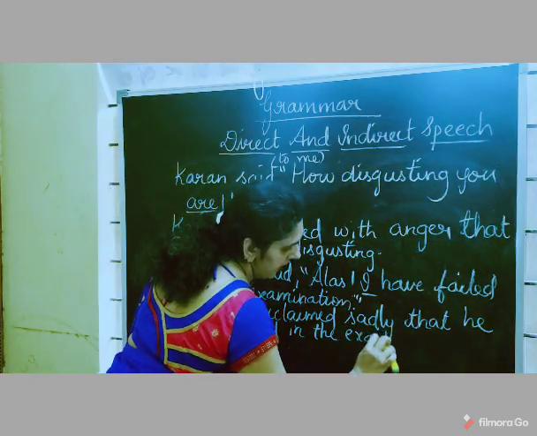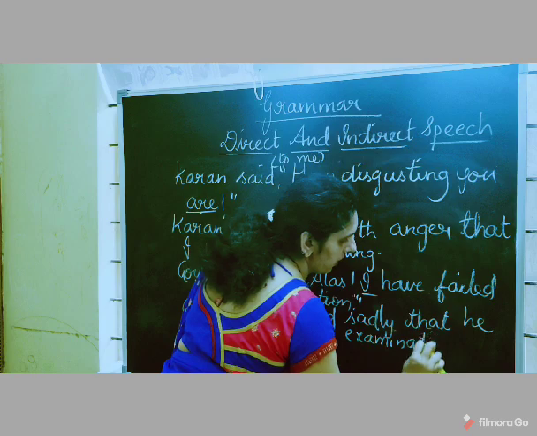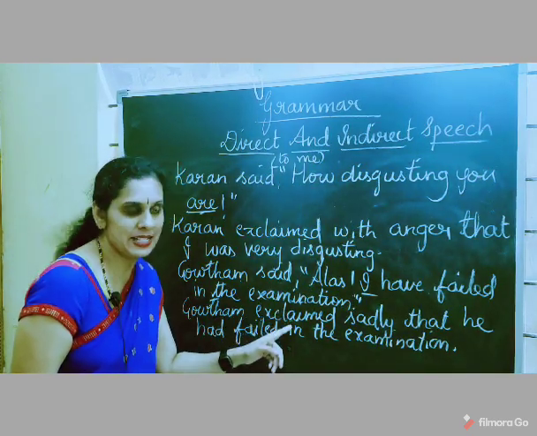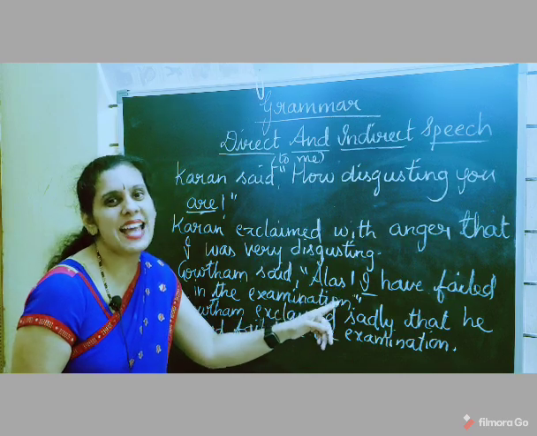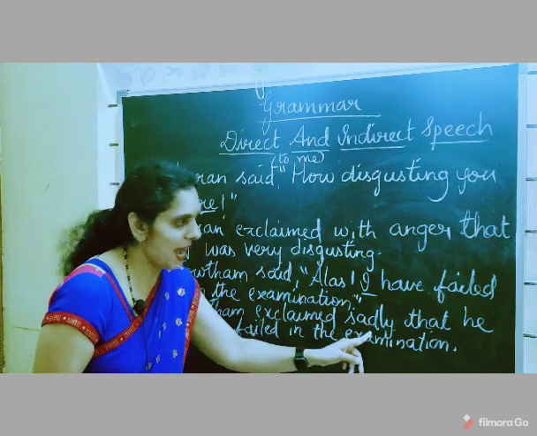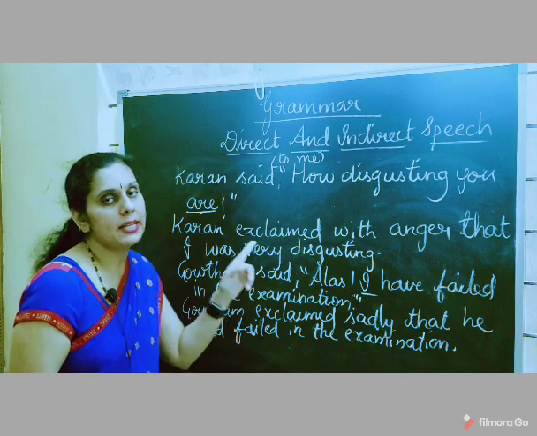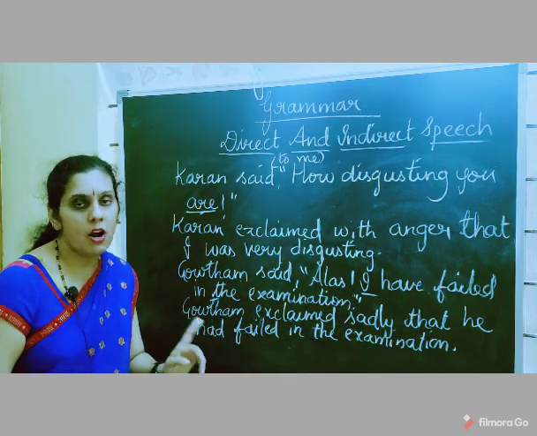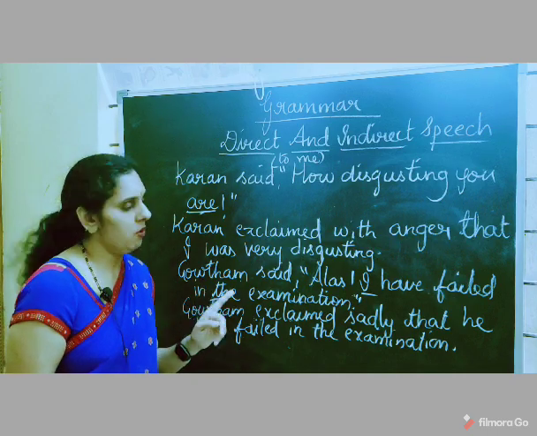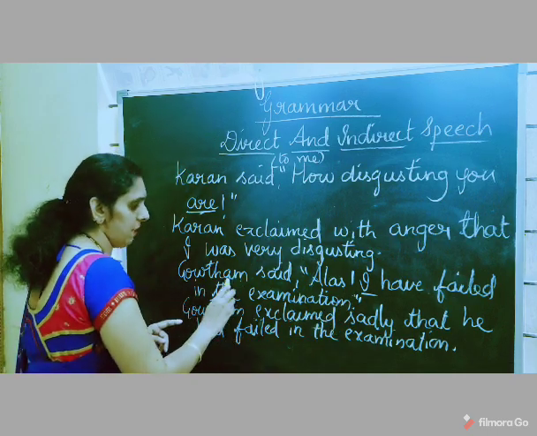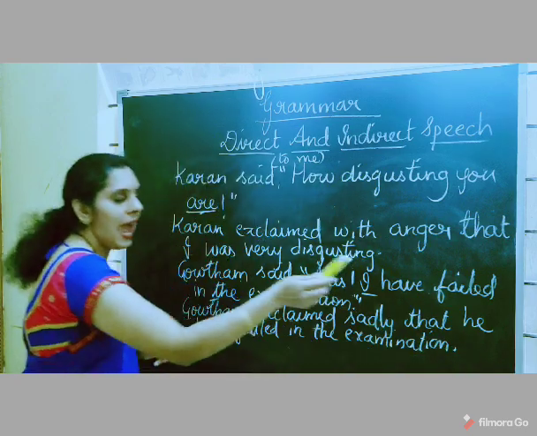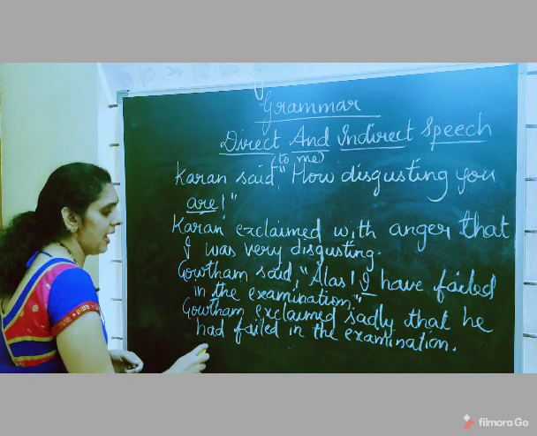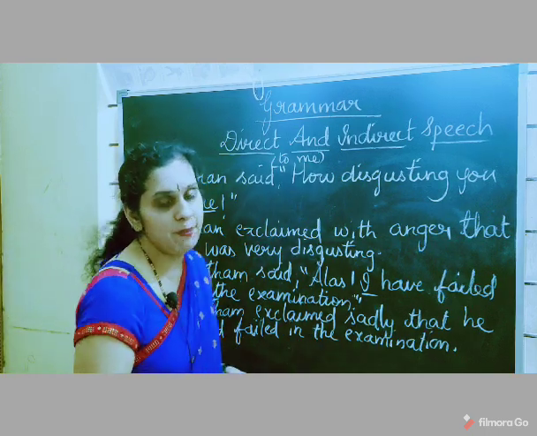Okay. See here, "Gautam exclaimed". "Said" changes to "exclaimed". "Alas" shows what? Sadness, grief. So you'll write "sadly". You join the reporting part and the reported part with the conjunction "that". And don't write "alas" again. You should not write that interjection. Okay, so "I" changes according to the subject of the reporting part. "Have failed" is present perfect tense. It changes to past perfect tense. "Had failed in the examination."